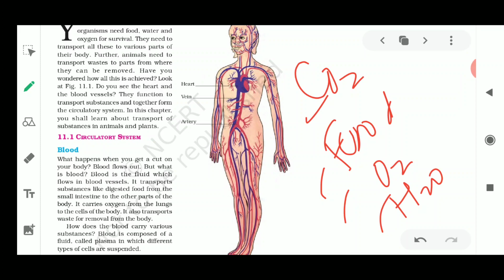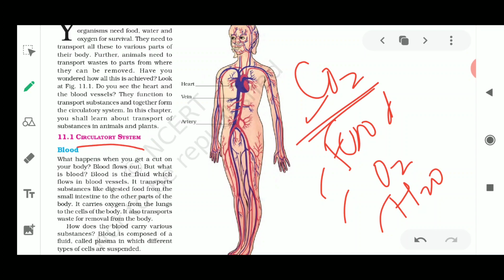Similarly, there are other good things that need to be transported from one place to another. Have you ever wondered how this is achieved? We need to transport the good things, and we need to remove the bad things from our body. Both happen only when the transportation system is present in our body. The function of transportation of substances, together, forms the transportation system of our body, also known as the circulatory system.